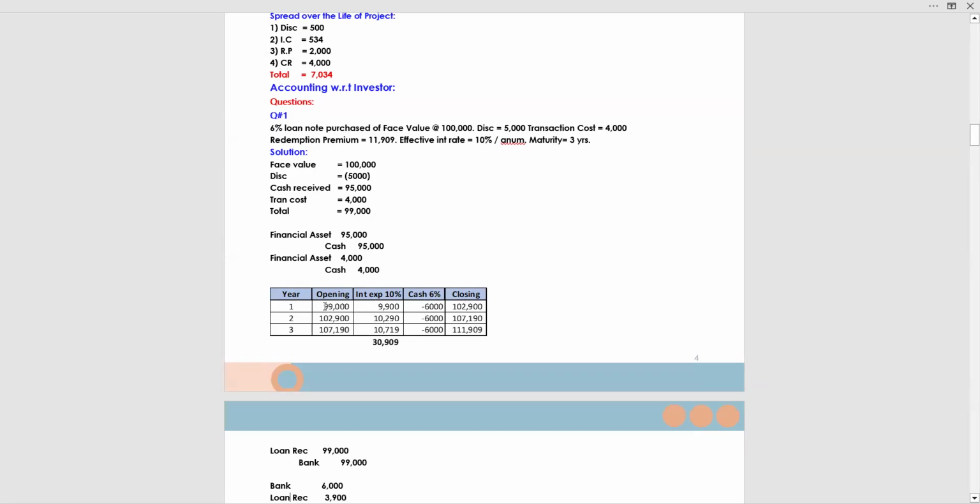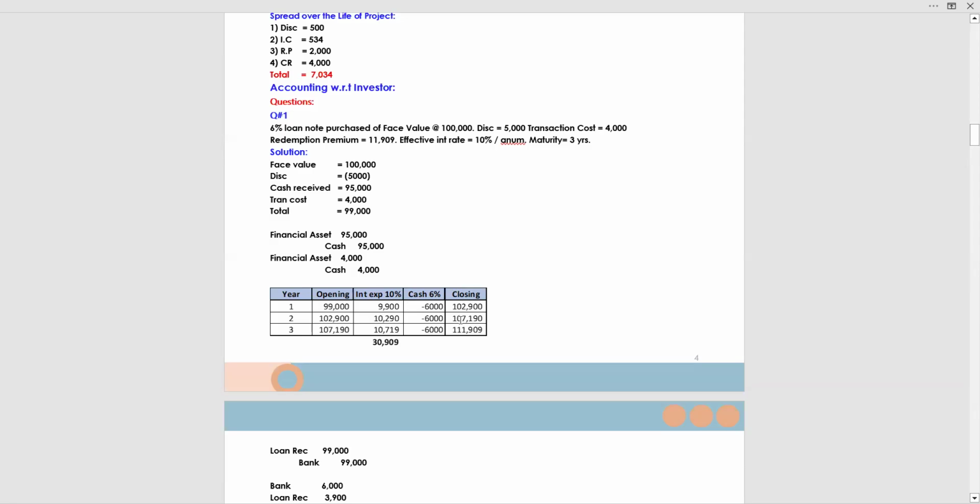99,000 is the opening on which you apply the effective interest rate, which gives you 9,900. Cash you received from the borrower is 6,000 at the coupon rate. Coupon rate is 6%. This gives you the closing of 102,900. This will become the opening of the second year.